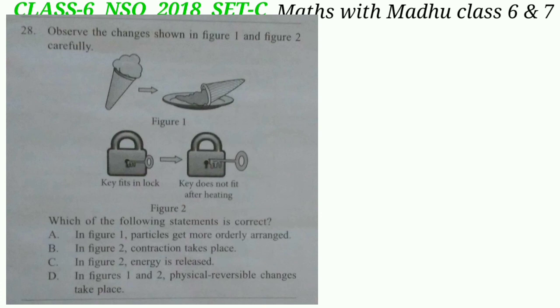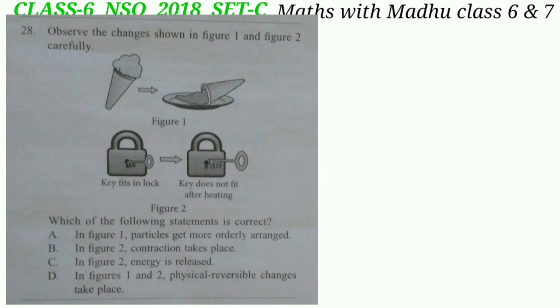Now question number 28. Observe the changes shown in figure 1 and figure 2 carefully. Which of the following statements is correct? Option A. In figure 1, particles get more orderly arranged. B. In figure 2, contraction takes place. C. In figure 2, energy is released. D. In figures 1 and 2, physical reversible changes take place. The correct answer will be option D.